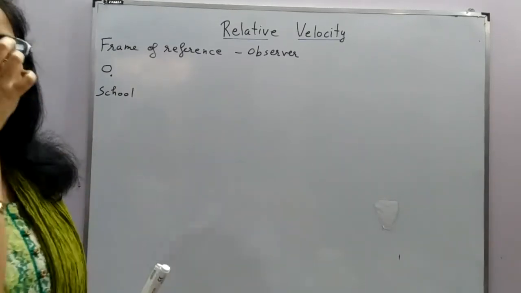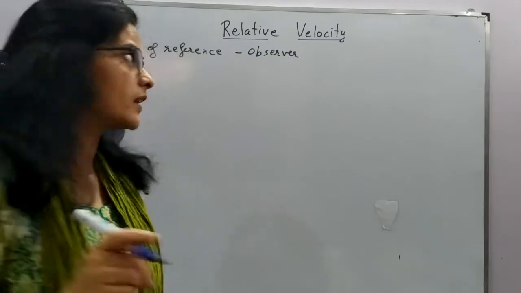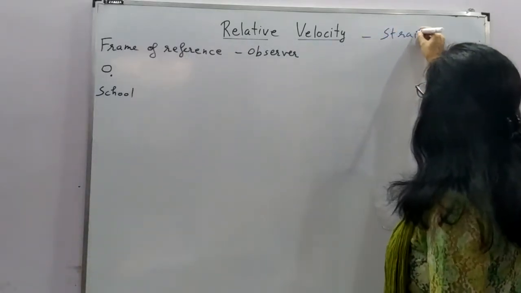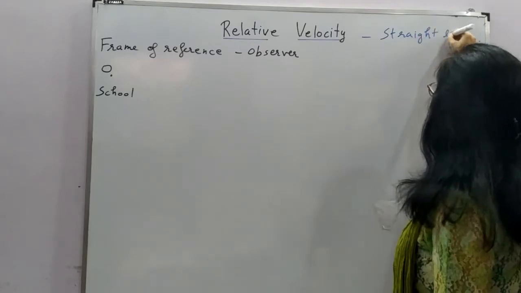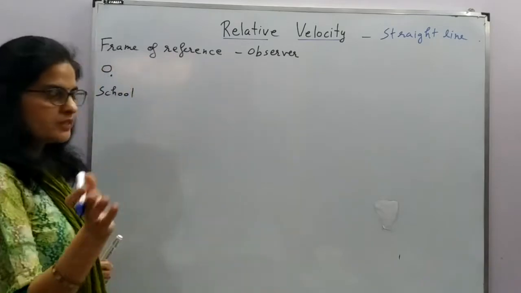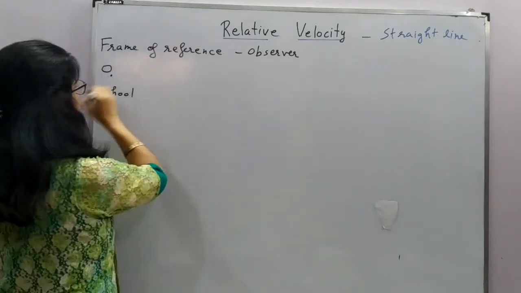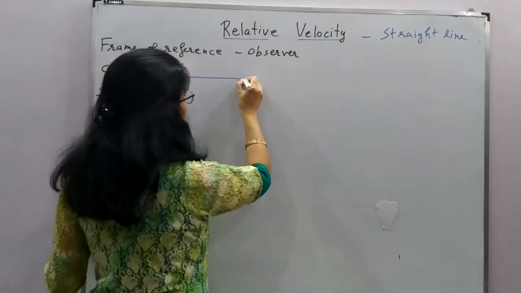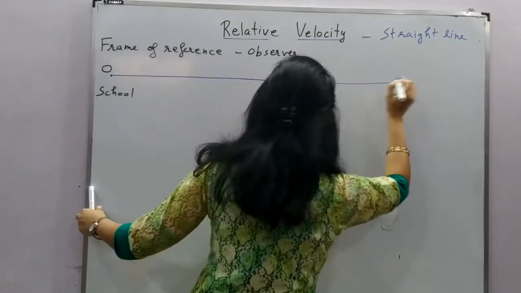In this particular topic which we are studying today, we are considering relative velocity in a straight line. So we are considering our road to be straight, no turns, right? One bus starts and the other bus starts, and this is your straight road.